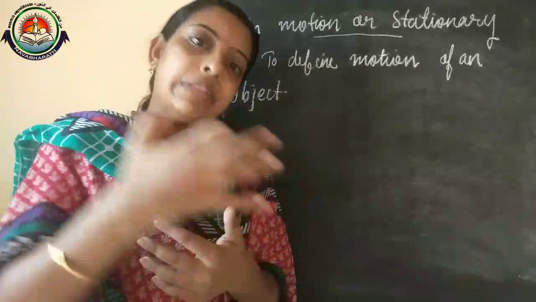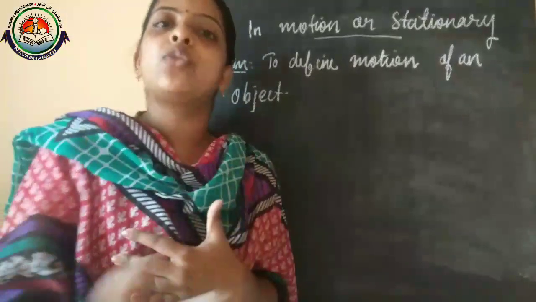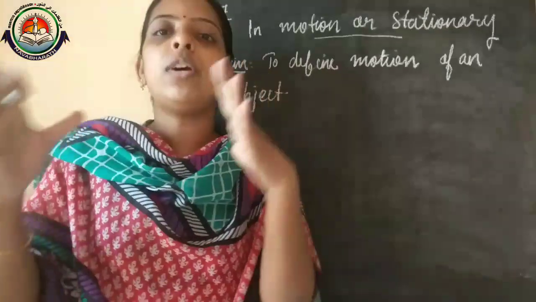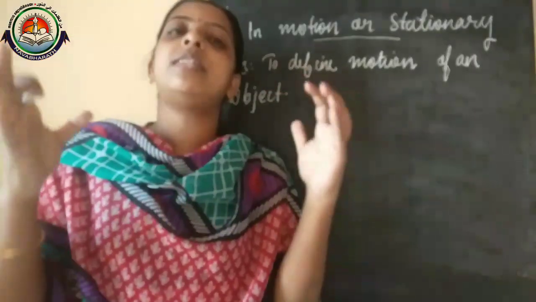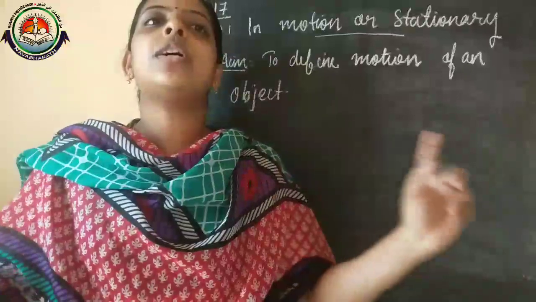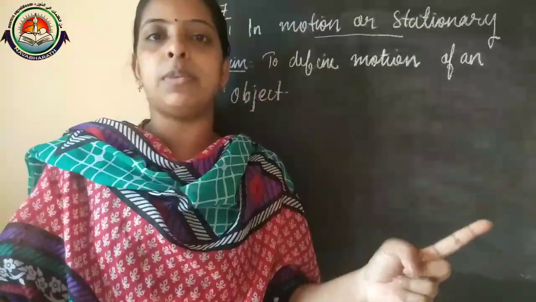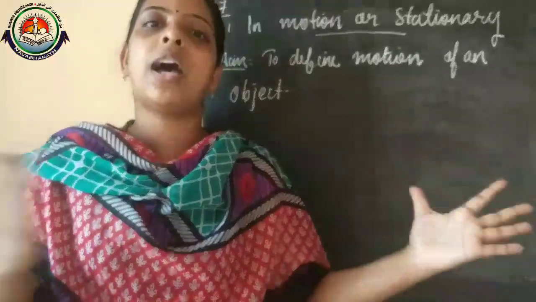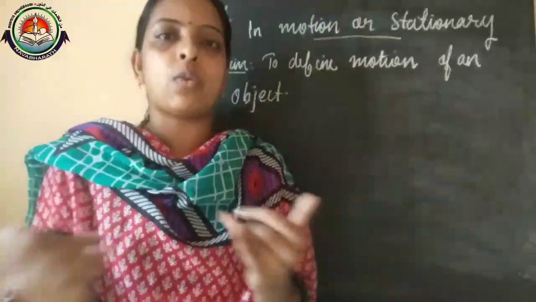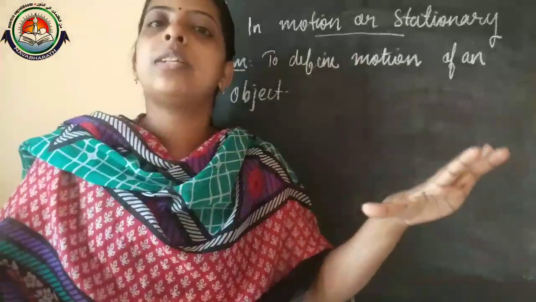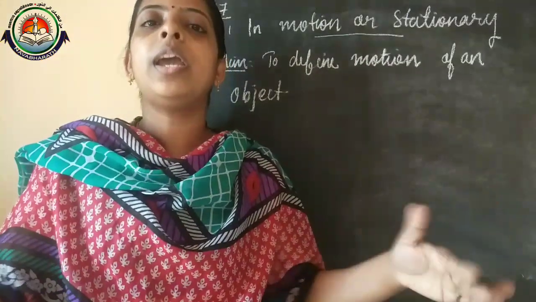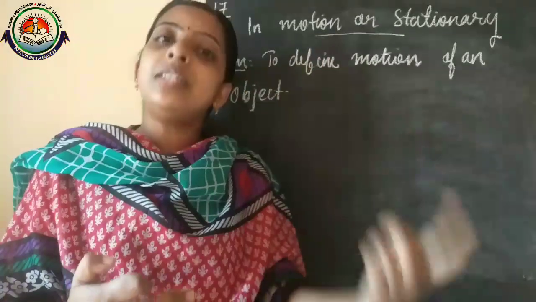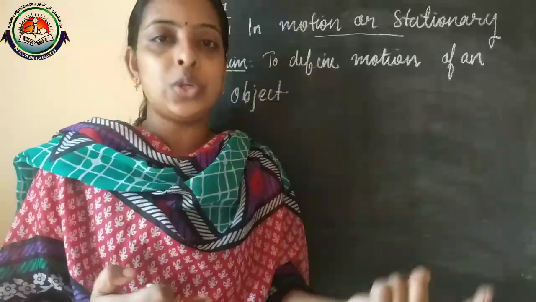At that moment you are changing your position. But if you are sitting inside your classroom for the first period, your surrounding will be similar, walls and your friends. That surrounding is not changing. An object in motion means that the object changes position with respect to time.